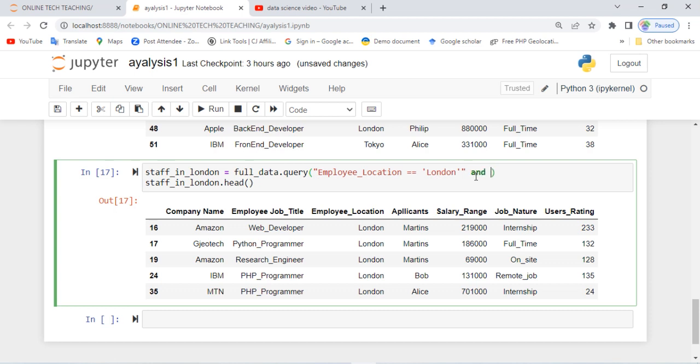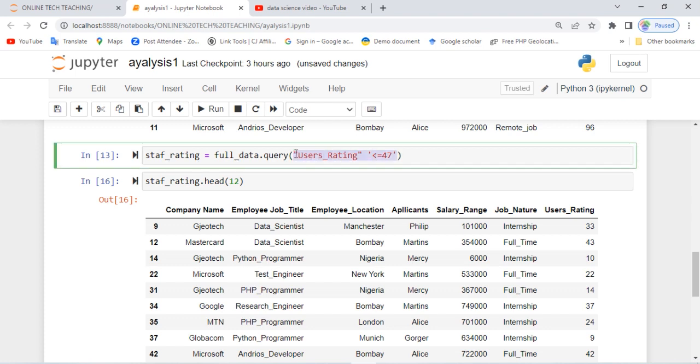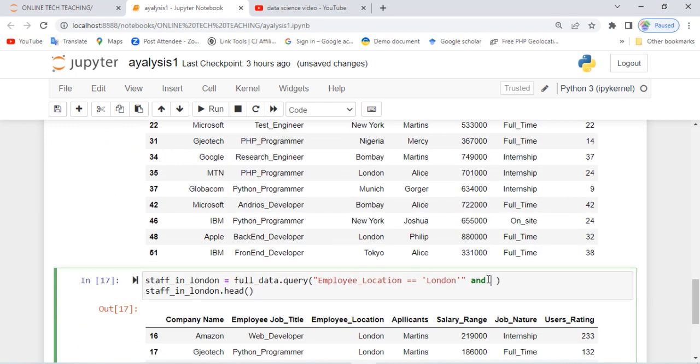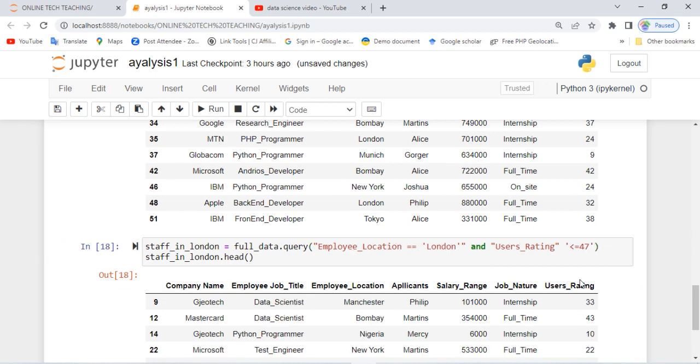We can say 'and' where employee rating, this same rating, this user rating, where user rating is less than or equal to 45. If we run this code here, how will it look? You see them?